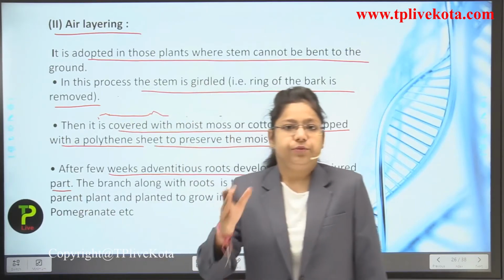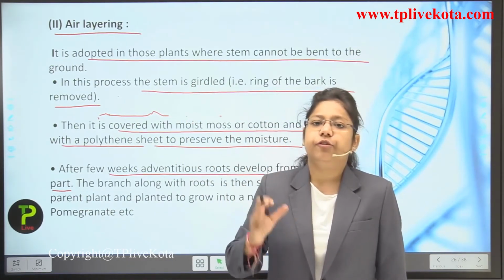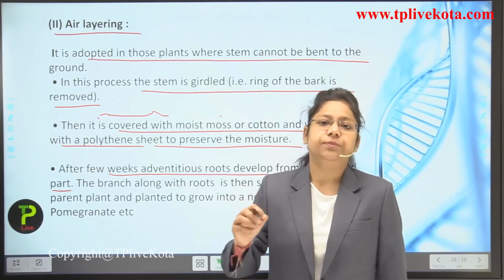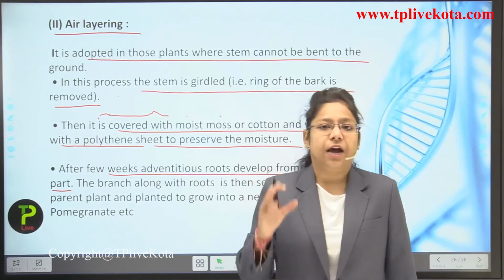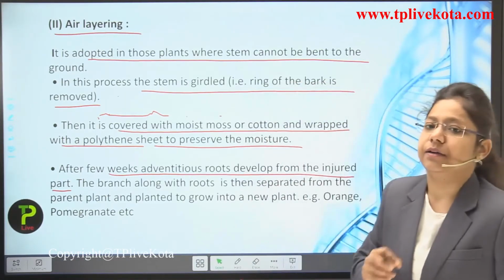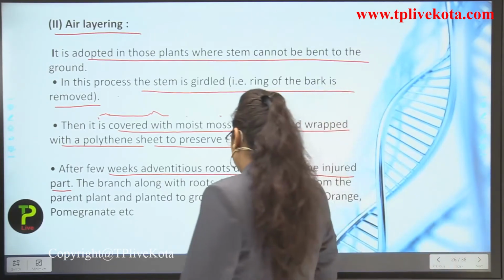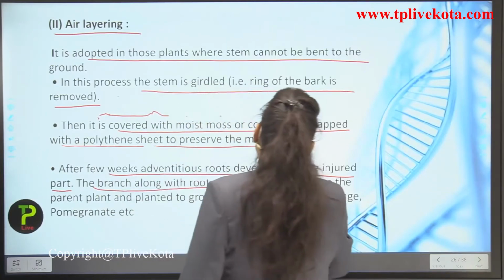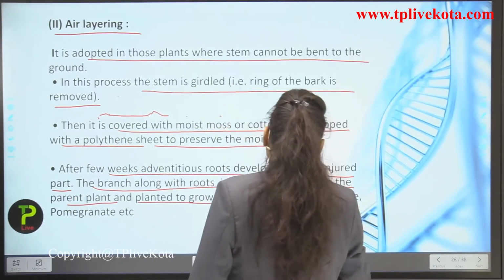So the plant part from where the bark has been removed, and where we have put the moist cotton or polythene to maintain the moist environment, after some time the roots will develop from that part. The branch along with root is then separated from the parent plant and planted to grow into a new plant.